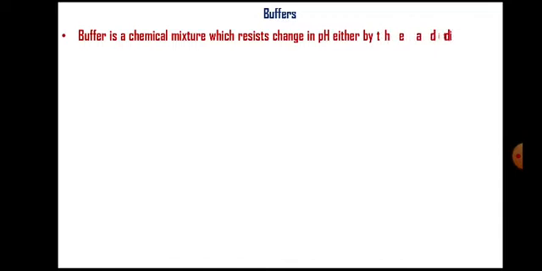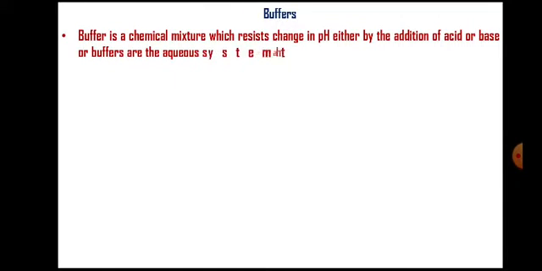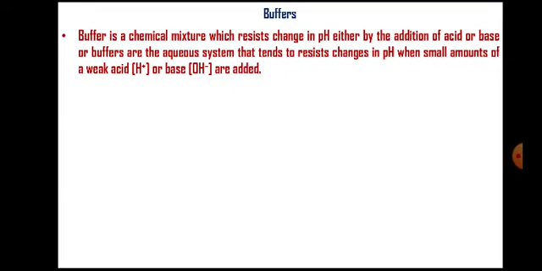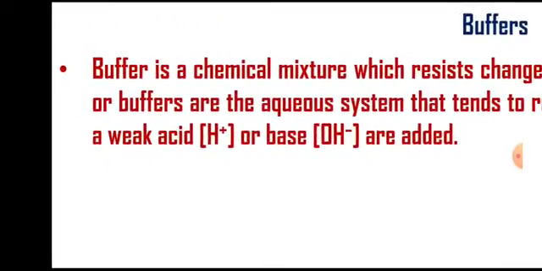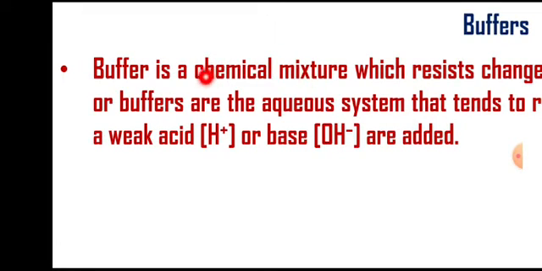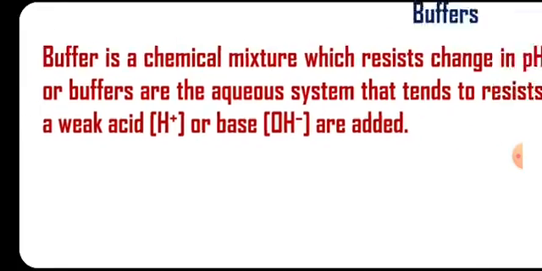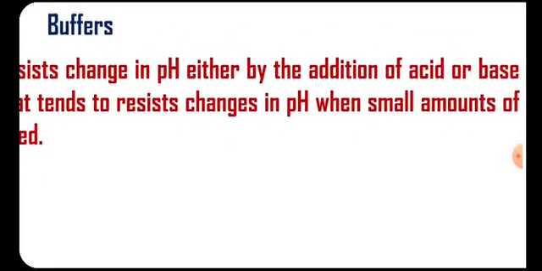Buffer is a chemical mixture which resists change in pH either by the addition of acid or base. This means that buffer is a mixture of chemicals, and this mixture of chemicals takes care of fluctuation in pH, meaning it does not allow the pH to change.